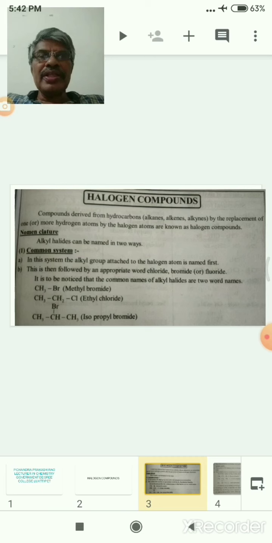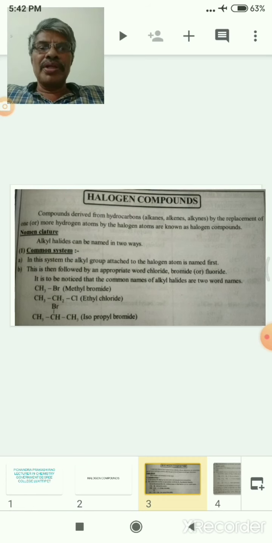In the common name, the alkyl group comes first, then the halo name. In methyl bromide, the alkyl group is methyl and the halogen is bromide. Methyl bromide, ethyl chloride, isopropyl bromide are some examples of the common system.